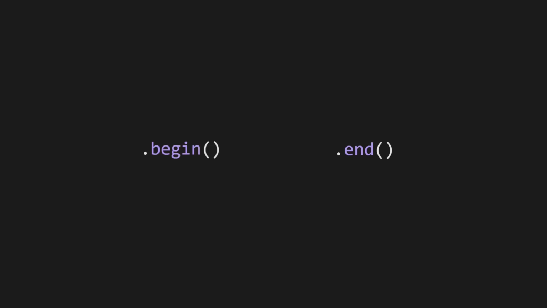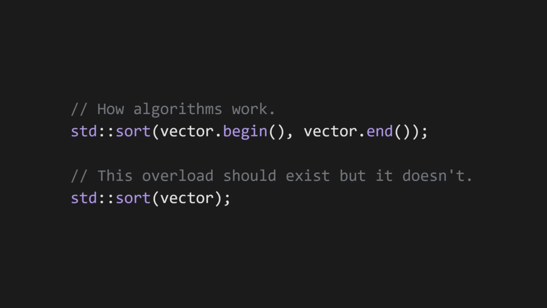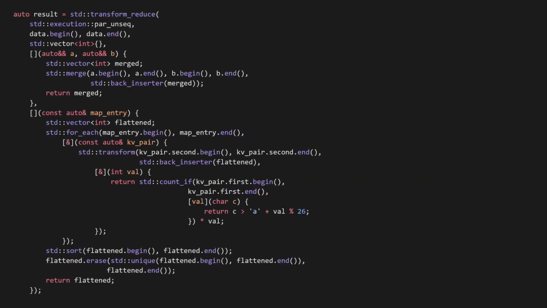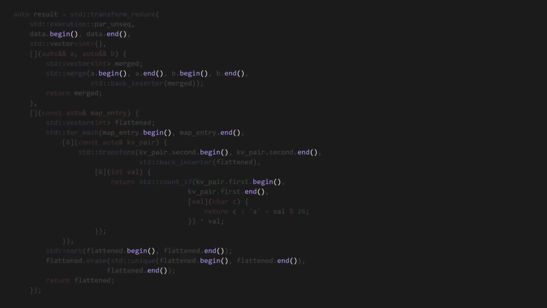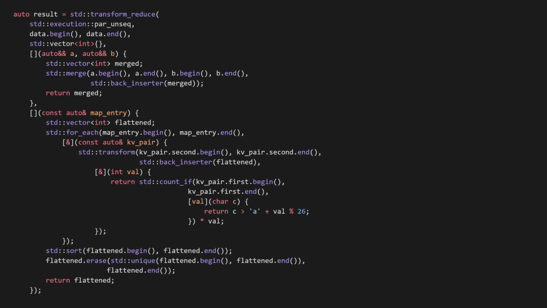I guess the point is to give you flexibility in regards to the range that you want to apply the algorithm on, but like 99% of the time you want to apply the algorithm to the entire vector, not some subset of it. It would have been so much better if there were different overloads of the algorithms, so you could pick if you just want to throw in the whole vector or if you want to get picky with the range. But the former doesn't exist. It's exhausting to write the .begin and .end a million times throughout your entire codebase, especially when you know it's redundant, and all it does is just make the code uglier to read.